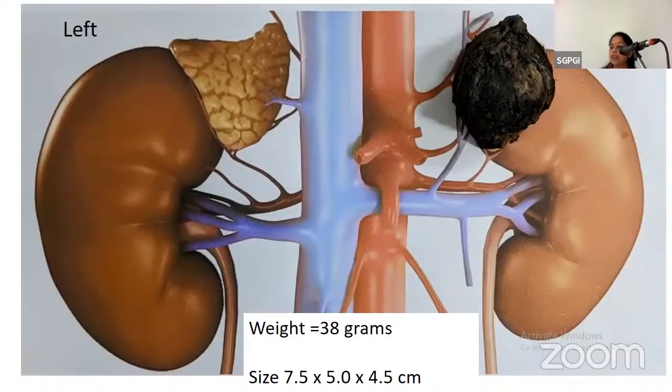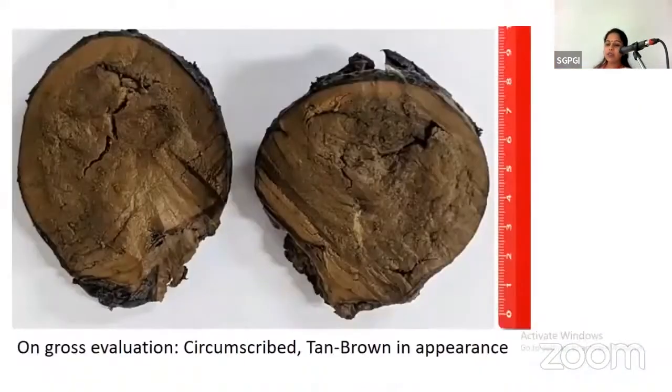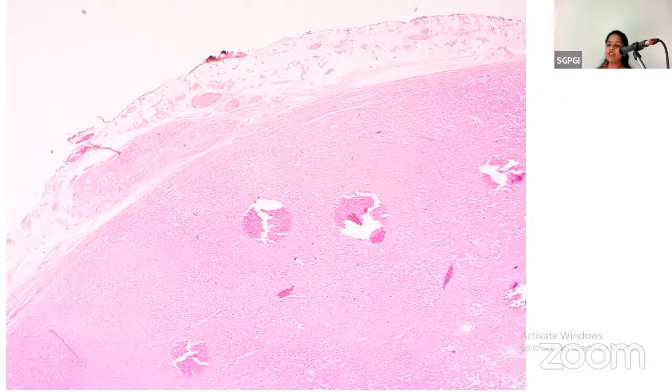We received the right adrenalectomy specimen with a weight of 38 grams and size of 7.5 by 5 by 4.5 centimeters. On gross evaluation, it was well circumscribed with a tan brown appearance. On microscopic picture, we can see the tumor is in the medullary portion of the adrenal, pushing the adrenal cortical tissue towards the periphery.